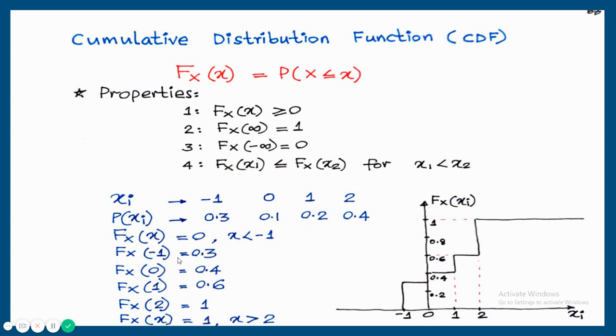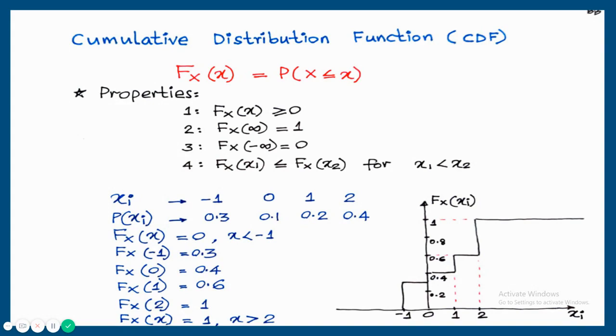Next, Fx of 0. Fx of 0 is accumulation of probabilities of the random variables from minus infinity to 0. From minus infinity to 0, there are two random variables, -1 and 0. Accumulation of these two random variables' probabilities, that is 0.3 plus 0.1, that is 0.4.